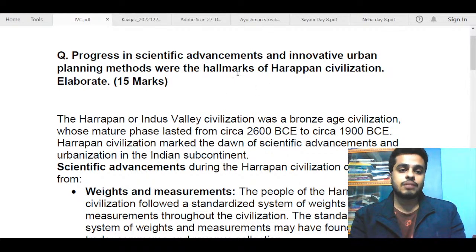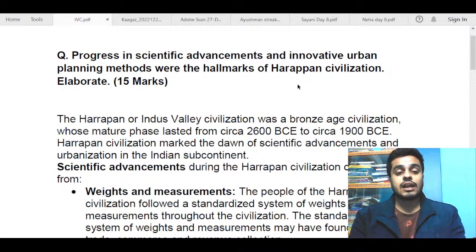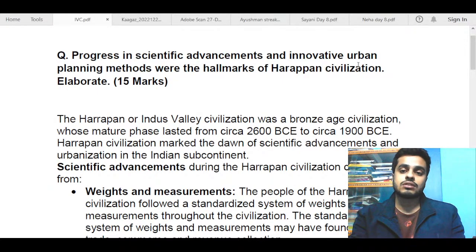Especially, I think this urban planning part was a bit easy because we hear a lot of news, and nowadays we talk about adopting some of the IVC period urban planning techniques in present-day urbanization. This has also been a major theme of UPSC questions: what all we can take from the Indus Valley Civilization's urbanization and incorporate in our times. So prepare on those lines also. That has also been asked.